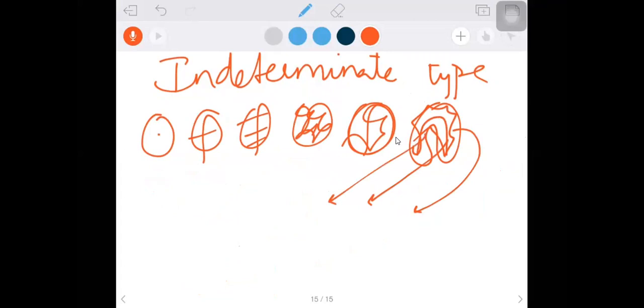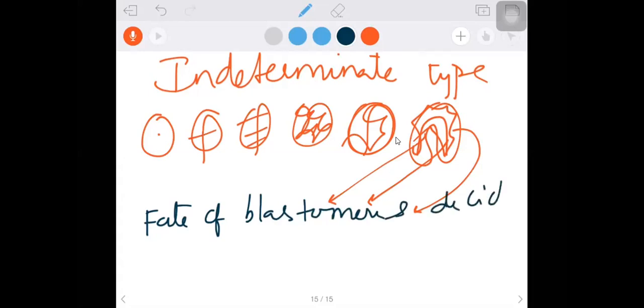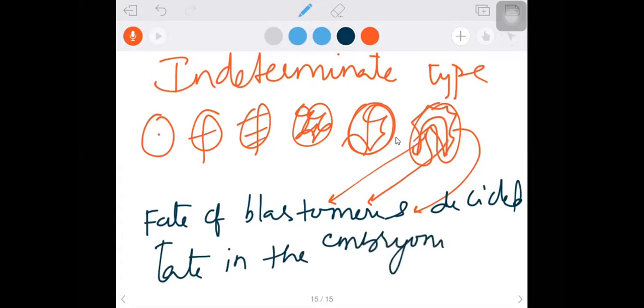If the fate of blastomeres is decided late in the embryonic development, we say indeterminate type of cleavage.